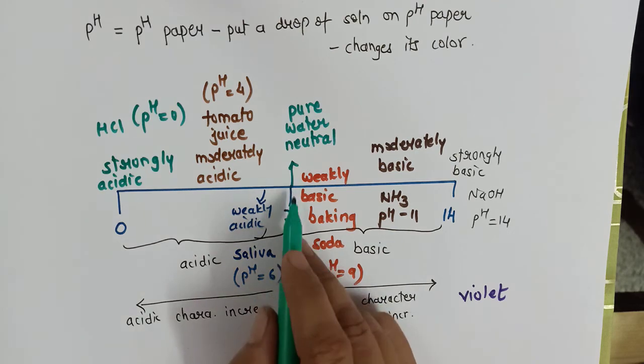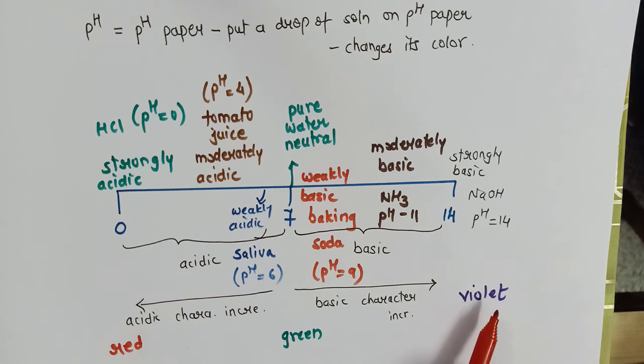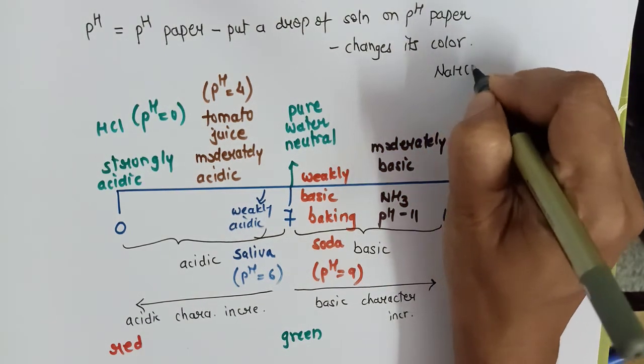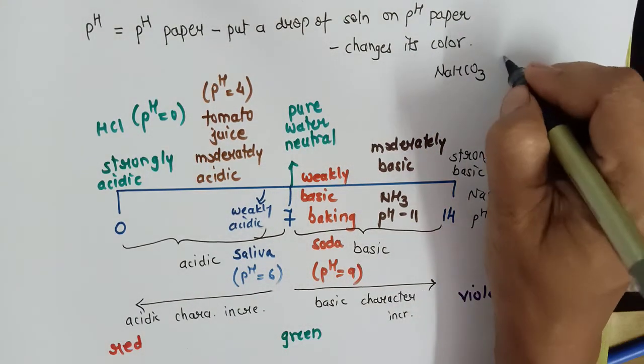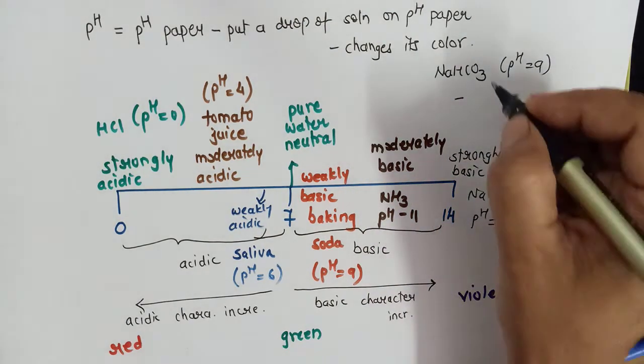Suppose the pH paper changes its color to green. Then the pH is 7. Suppose the pH paper changes its color to red. That means pH is 0. So I will say it's the range of VIBGYOR for the decreasing order. Some more examples, like baking soda, which is sodium hydrogen carbonate with pH 9. It changes the color of pH paper to blue.